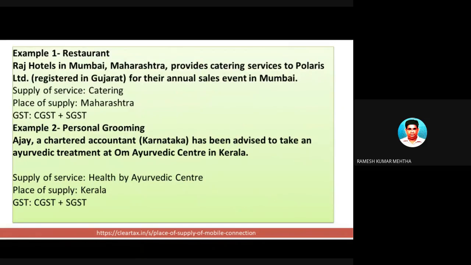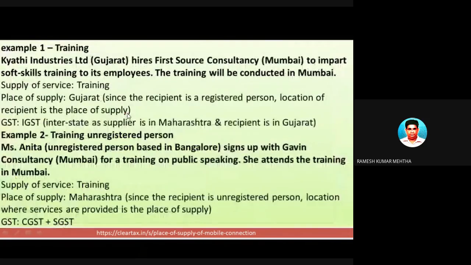Next one. Now let's take some more examples. Yesterday we spoke about this particular point. Now let's take some more examples as far as training is concerned. So training is provided on certain aspects. This is a kind of service which is provided. So we have to find out the place of supply of service and other aspects.